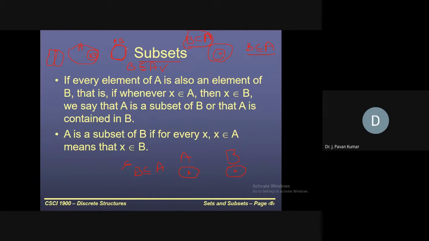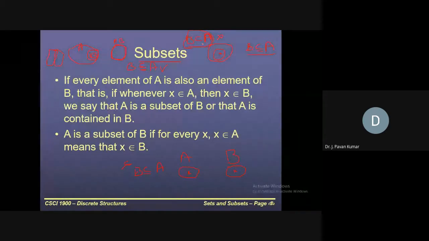But if A and B are equal, is this true, B is a subset of A? Although A and B are the same sets, this condition is false. Why? Because A is the superset of B. That is the indication. I will give one clue: here two ends are there at the A side. We have two ends, so A is bigger. A is superset. On the B side only one end is there, so we can say B is subset. So B is subset of A, and we don't have an equal to sign here. What it means is B is a proper subset of capital A.